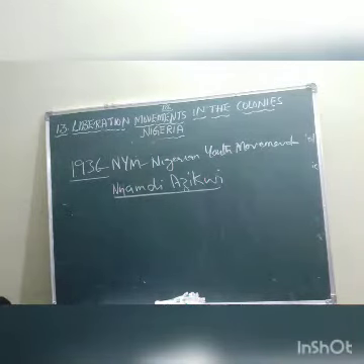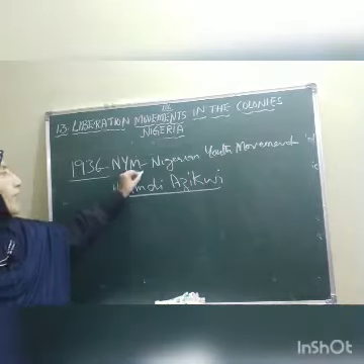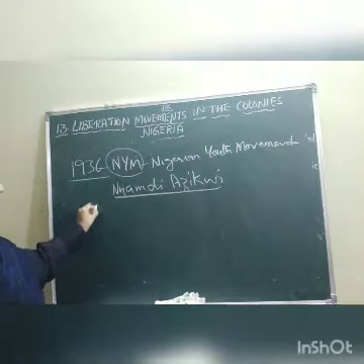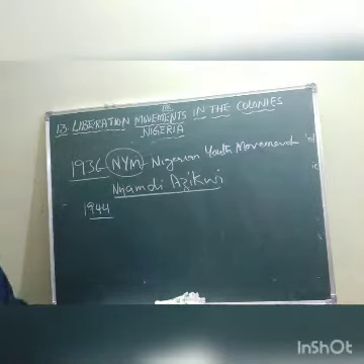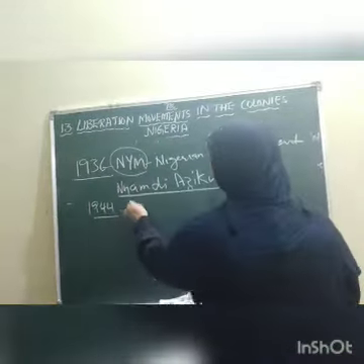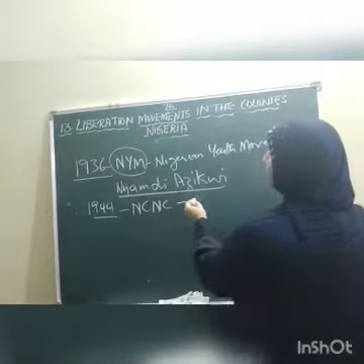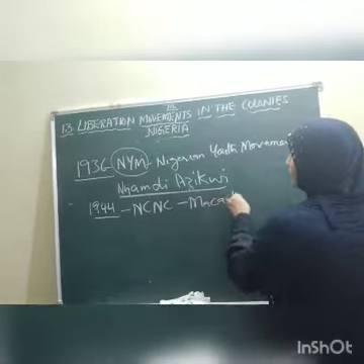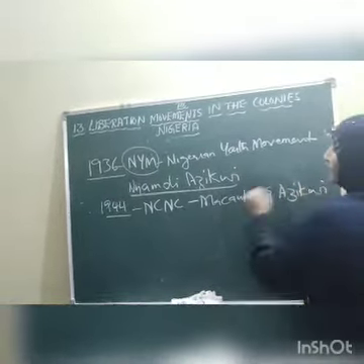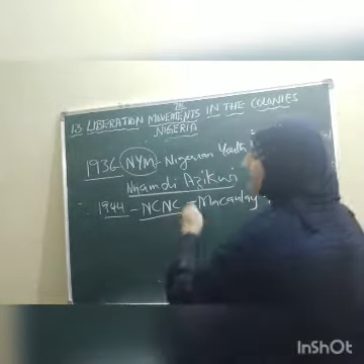So what happened, children? This NYM, very soon it became a very powerful movement. Then 1944, Macaulay and the NYM leader Azikiwe agreed to form NCNC. One more party was formed by the name NCNC. Who formed this party? Macaulay. Just now we discussed Macaulay and Azikiwe. They formed the party called NCNC.